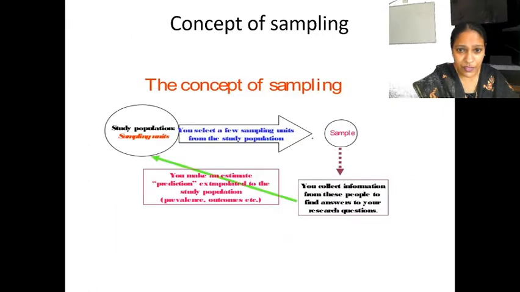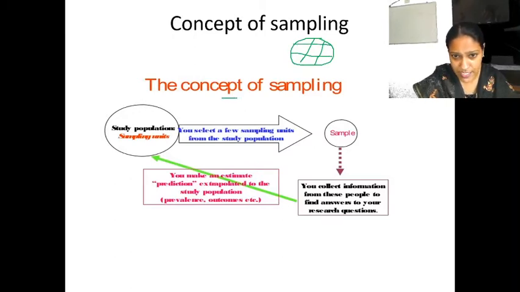So you all know, if this round is a population, you are going to collect samples. You are going to choose a sample. There comes your selectivity of picking. So the concept of sampling is you are going to select a few sample units from the population.